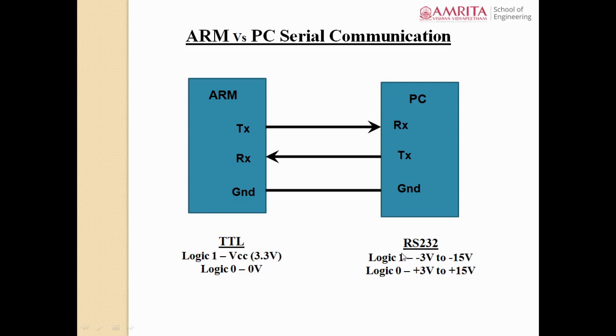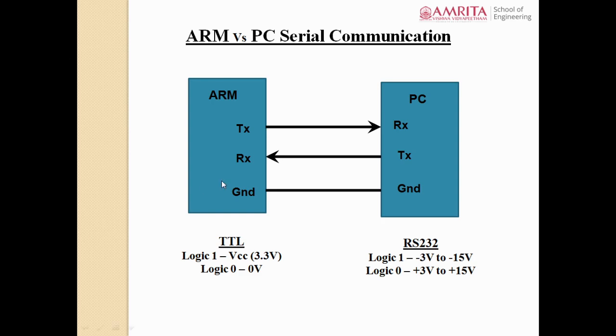But why does the RS-232 standard have a range of voltage like this? Logic 1 is represented by minus 3 to minus 15, and logic 0 is represented by plus 3 to plus 15. Why is there a range of voltage specified for each logic? Do you have any idea? It is because with the RS-232 standard, you can have a cable length of maximum 10 meters.